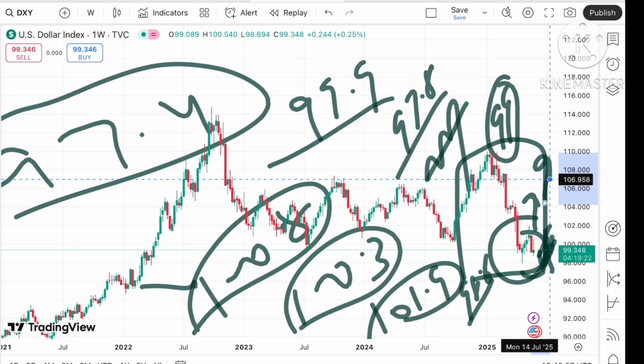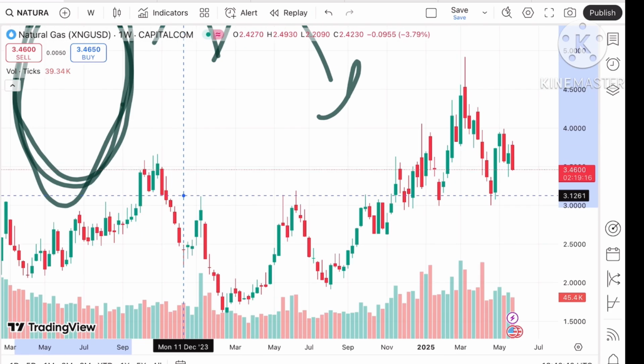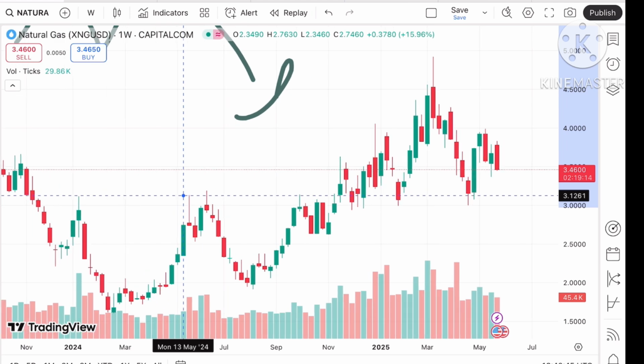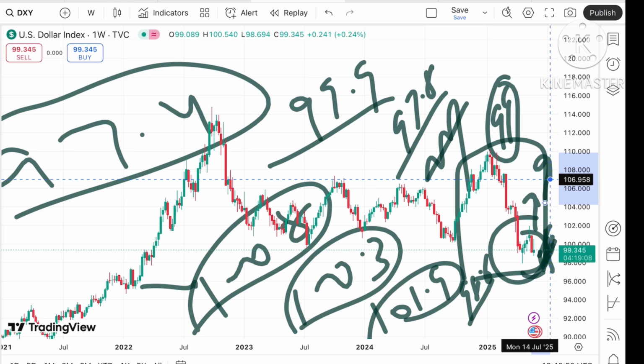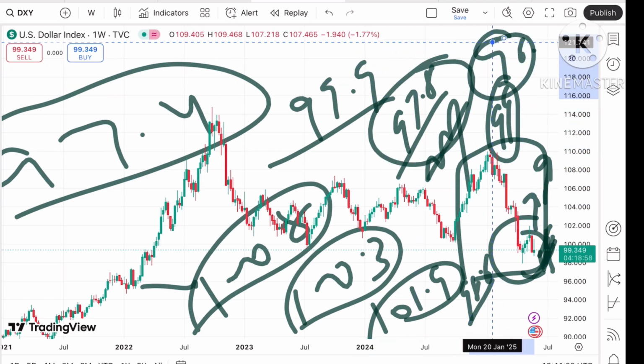Coming back again to the natural gas price, what we can see, if you look at the particular trend of natural gas, it clearly explains that chances are high that the natural gas price can come down, because we have seen that the dollar index is also going high, trying to go upside. But if it started falling below $99, chances of going towards 97.8 will be there, and then it can touch a level of 96.